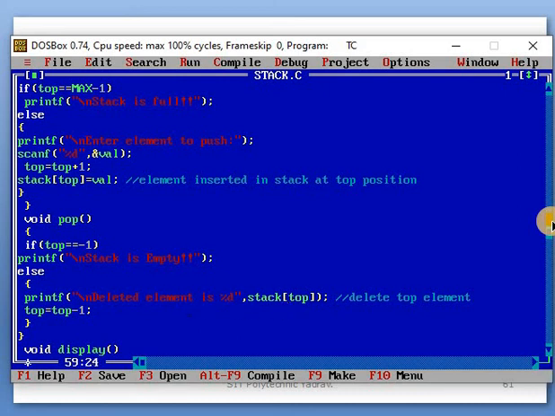After that, top minus 1, 3 minus 1 is 2, so top is assigned 2. That means the top pointer is decremented by 1, and so the top element is automatically removed. These concepts are used.